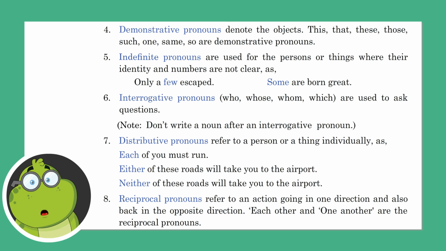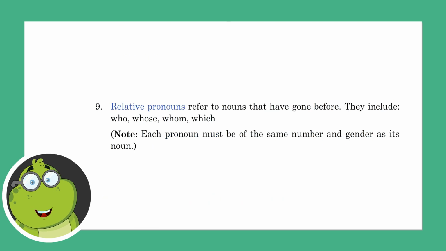Reciprocal pronouns refer to an action going in one direction and also back in the opposite direction. Each other and one another are the reciprocal pronouns. Relative pronouns refer to nouns that have gone before. They include who, whose, whom, which. Note: each pronoun must be of the same number and gender as its noun.